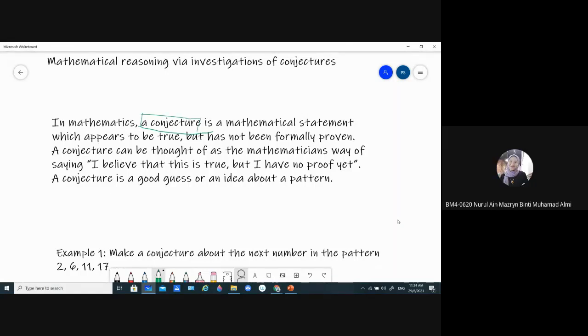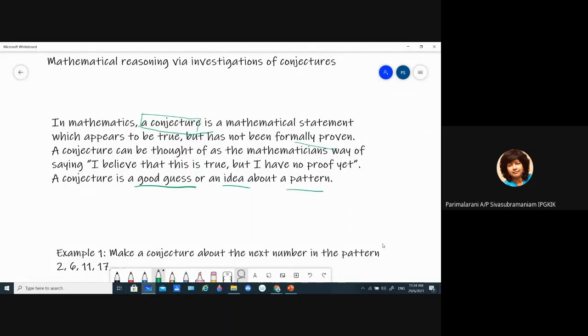I think when you studied mathematical reasoning, you would have known this. So a conjecture is a mathematical statement that appears to be true, but has not been proven yet. It is like a guess or a prediction. It is like saying, I believe that this is true, but I have no proof yet. So a conjecture is essentially a good guess or a prediction or an idea about a pattern.